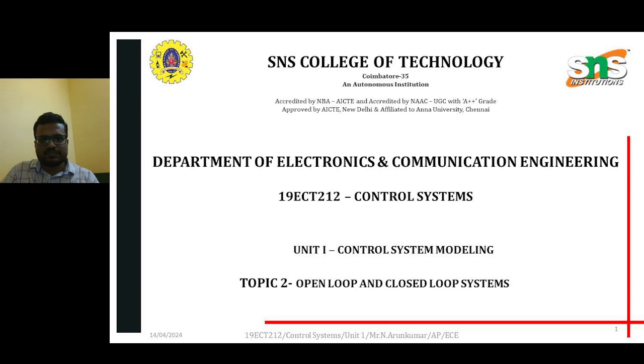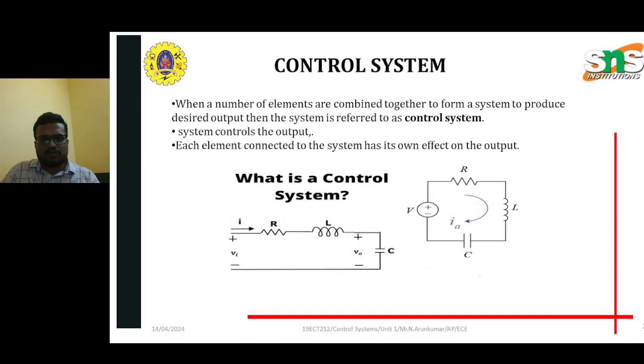In this video, we are going to see about open loop and closed loop systems. Open loop and closed loop systems play an essential role in control systems because they are the base of the control system, which may decide the elements of the control system. Whenever we implement any input devices to the control system, open loop and closed loop play an essential role. While inserting resistor or inductance or capacitance to the control system, there may be two cases: one is open loop and another one is closed loop systems.